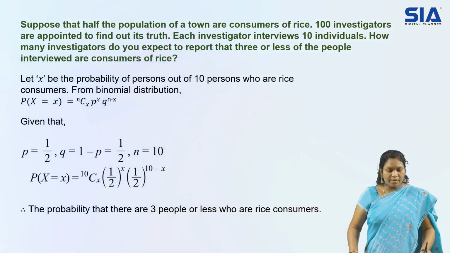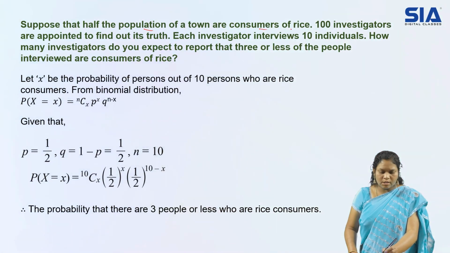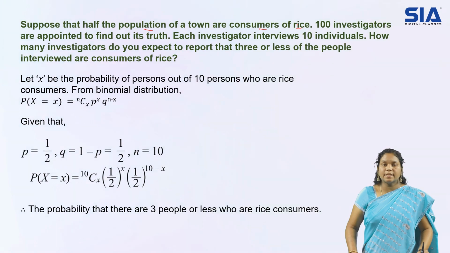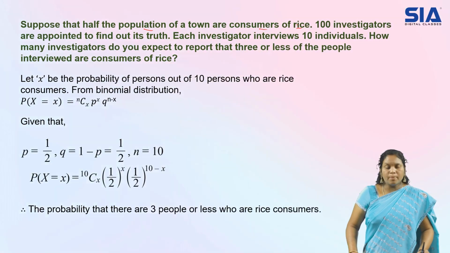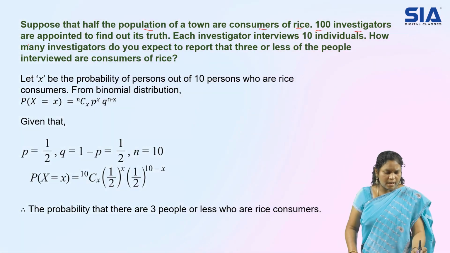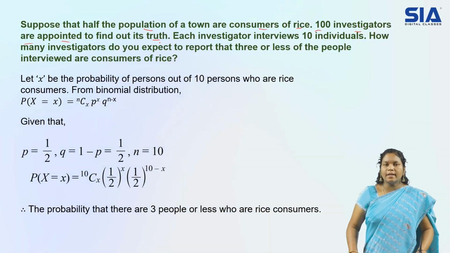So here is an example we have. Suppose that half the population of a town are consumers of rice. So here is data about some people who eat rice. Half the population, they said. So half is the clue for us. We'll be using that. Next, 100 investigators are appointed to find out its truth, whether it is true or false. They try to get the result whether half the population are rice eaters or not.